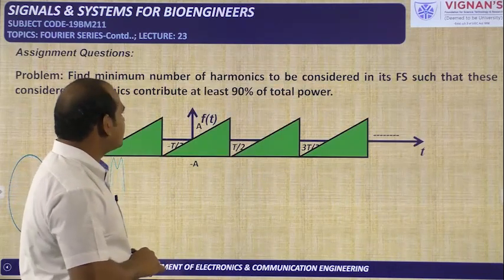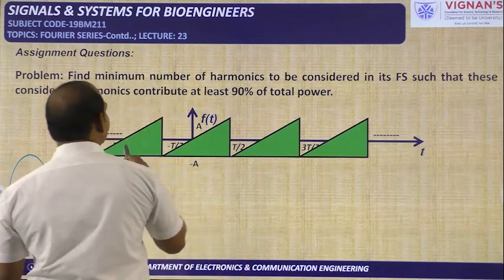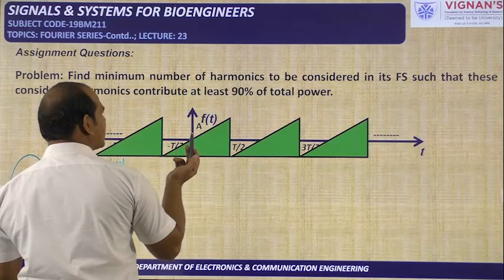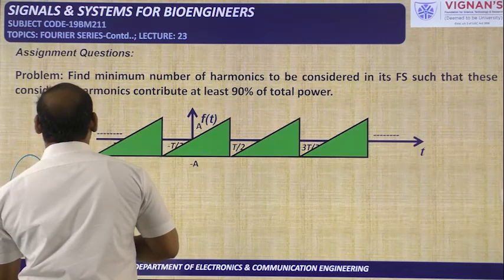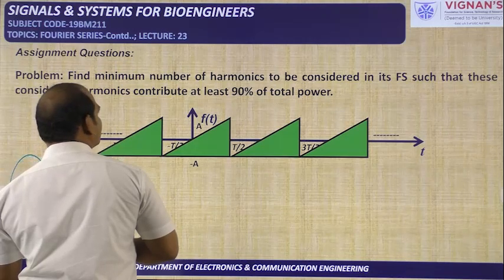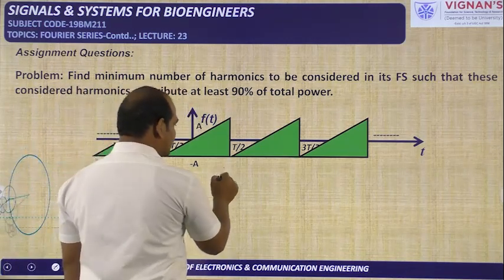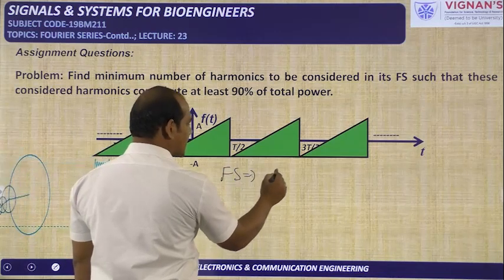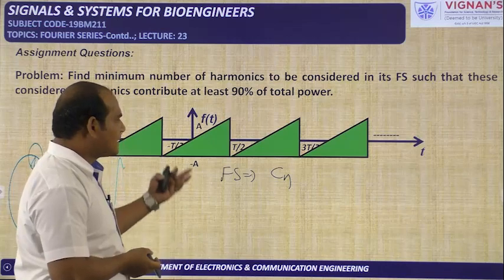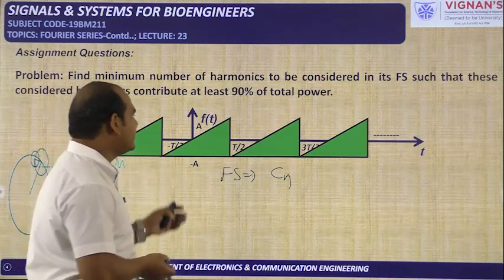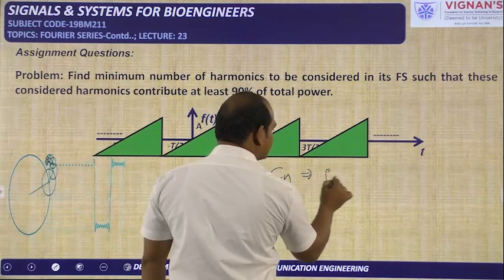And this is the assignment question. See this assignment question carefully. Find the minimum number of harmonics to be considered in its Fourier series so that these considered harmonics contribute at least 90% of the total power. We know how to calculate the Fourier series for this one. First calculate Cn. You can calculate it directly or apply the time differentiation property to get the Cn value, and then get the f of t value.